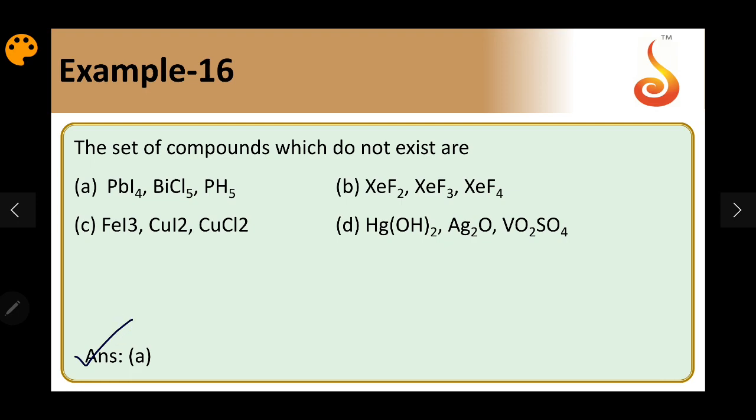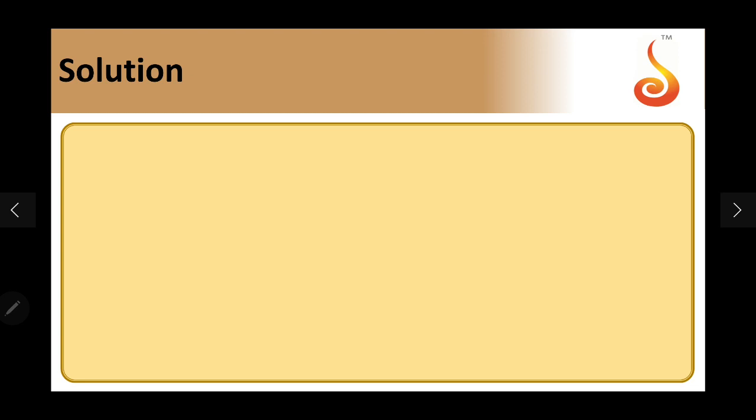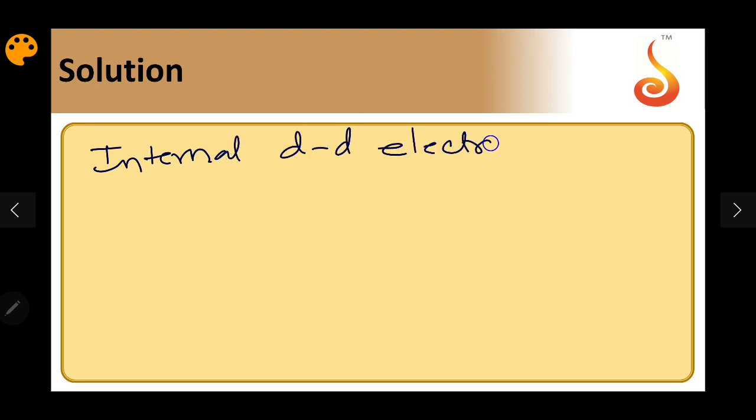Question number 17. Which of the following compounds do not have unpaired electrons but show color? So we need to know a concept for color nature. Color nature is going to be one of the unique properties of transition metal compounds. So the color nature is due to mainly internal d to d electron transition.